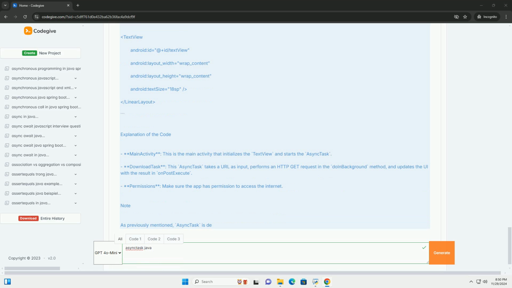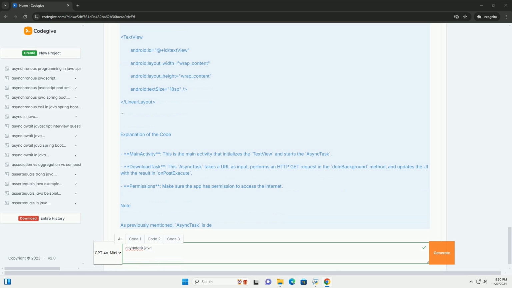3. onProgressUpdate(Progress... values), runs on the UI thread. You can use this to update the UI with progress updates. 4. onPostExecute(Result), runs on the UI thread after the task is completed. You can use this to update the UI with the result.